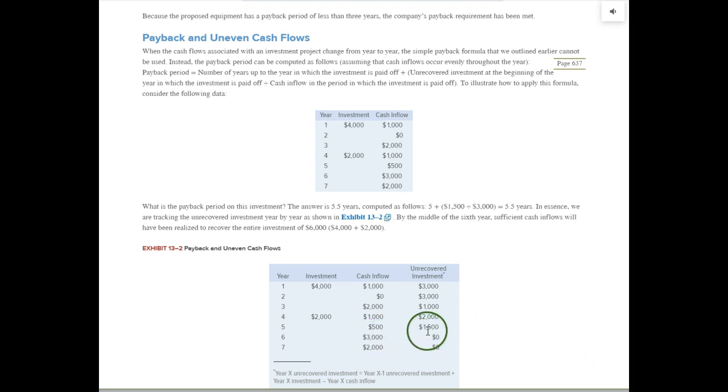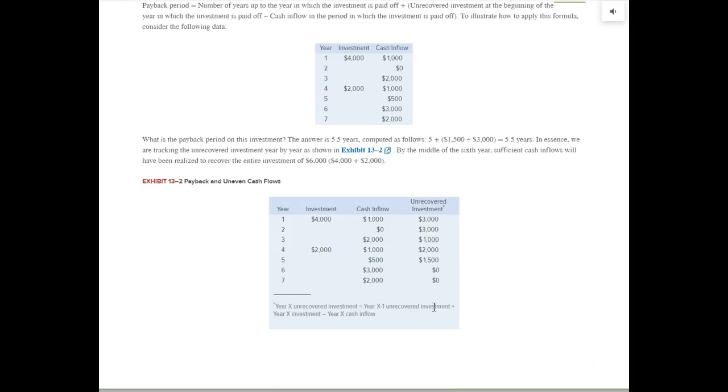In fact, if we have $1,500 in unrecovered investment starting year 6, and we generate $3,000 in year 6 of cash flow, it takes only a half year to get that recovered. So that's why they show us up here. That takes 5.5 years to recover the investment.